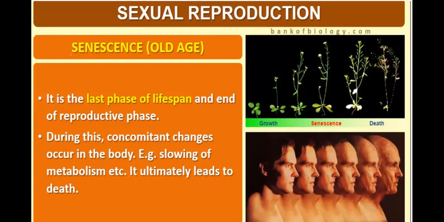Now, the last phase is called the senescence phase, that is old age. It is the last phase of the lifespan and the end of the reproductive phase. During this, concomitant changes occur in the body, for example, slowing of metabolism, which ultimately leads to death. So there are three phases: the vegetative or juvenile phase, then the reproductive phase, then the senescence phase, and ultimately senescence leads to death.